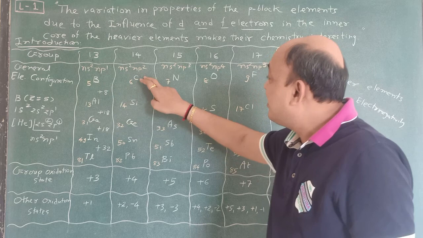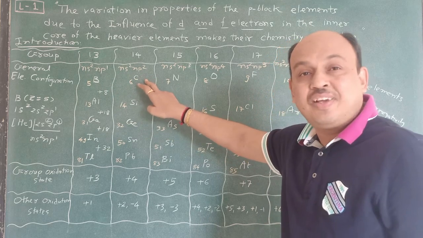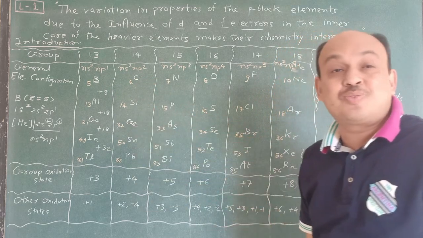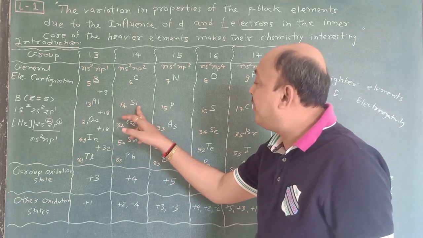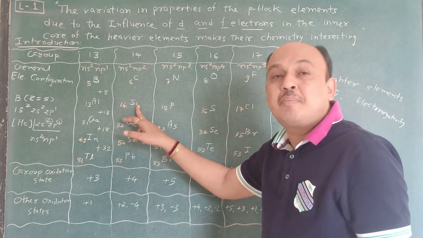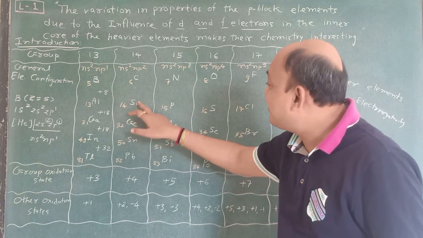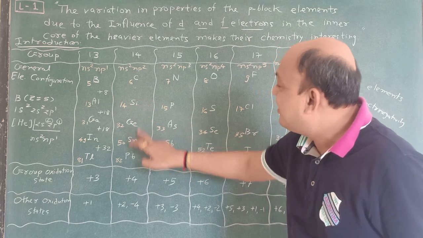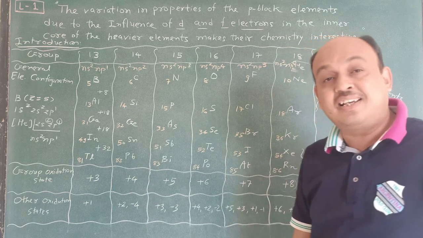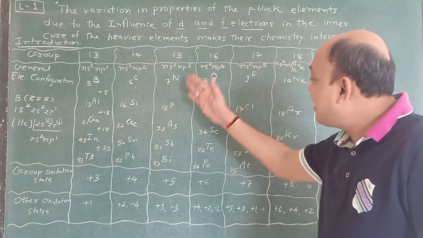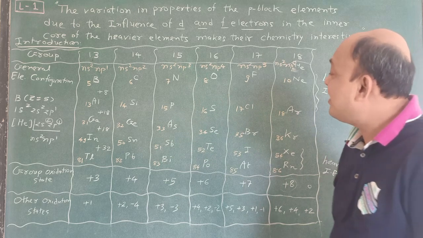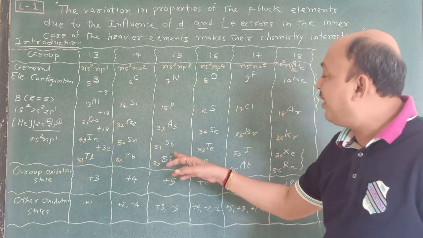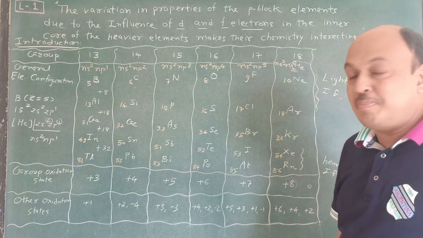Carbon is a non-metal, but silicon and germanium are semi-metals, or metalloids. Tin and lead are considered metals. In the same way you have to learn it here: nitrogen and phosphorus are non-metals, arsenic and antimony are metalloids, and bismuth is a metal.